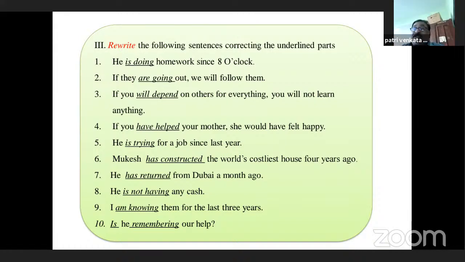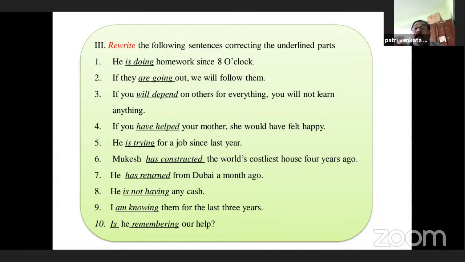I saw the film last month, that is correct. That expression is correct. Here he is not having any cash. Here having has no progressive form, so he doesn't have any cash, that is correct. When you come to the other one, he has returned from Dubai a month ago. No, a month ago, here time is mentioned, so he returned from Dubai a month ago.